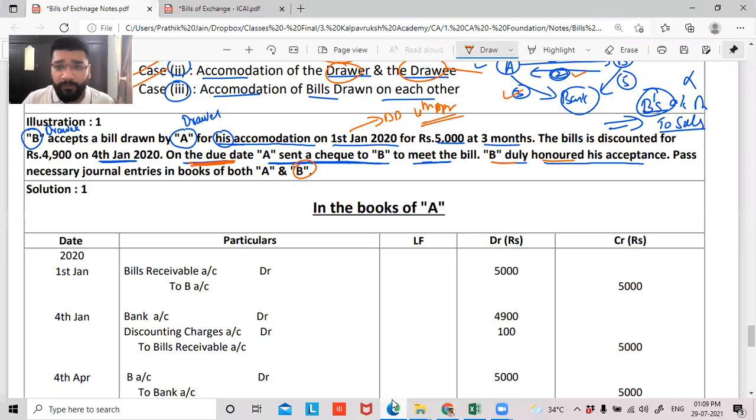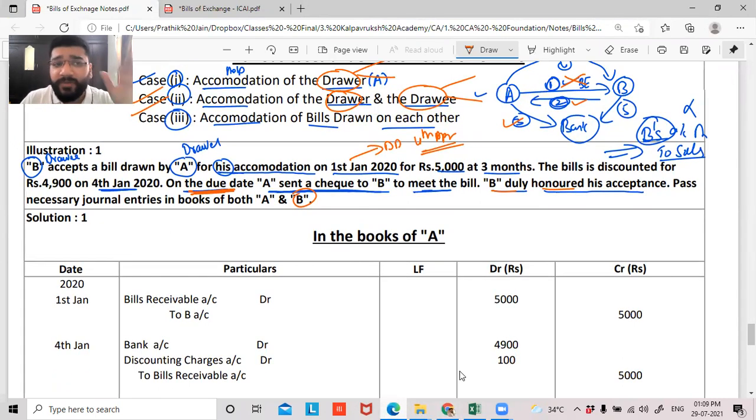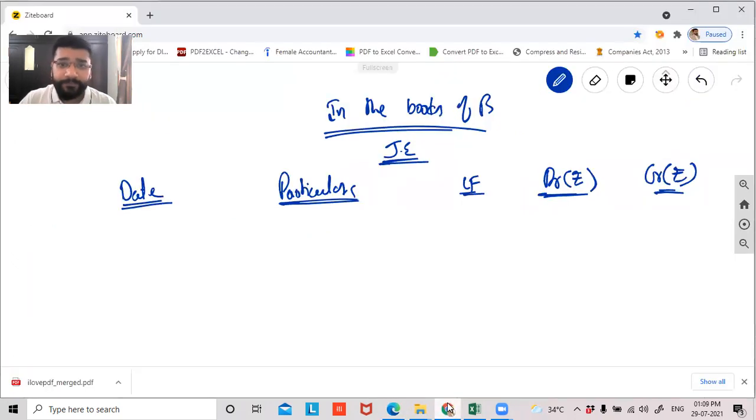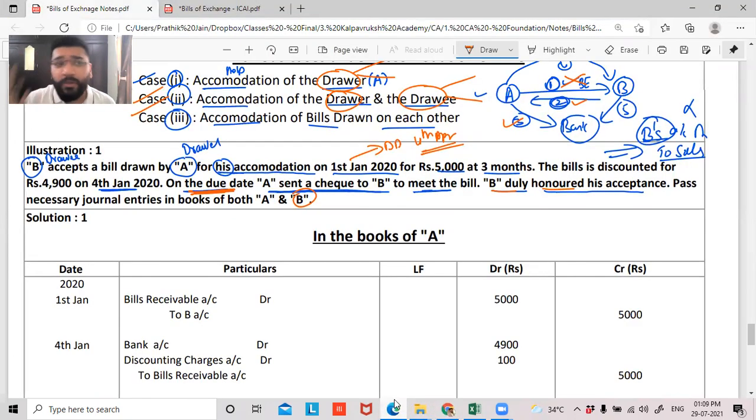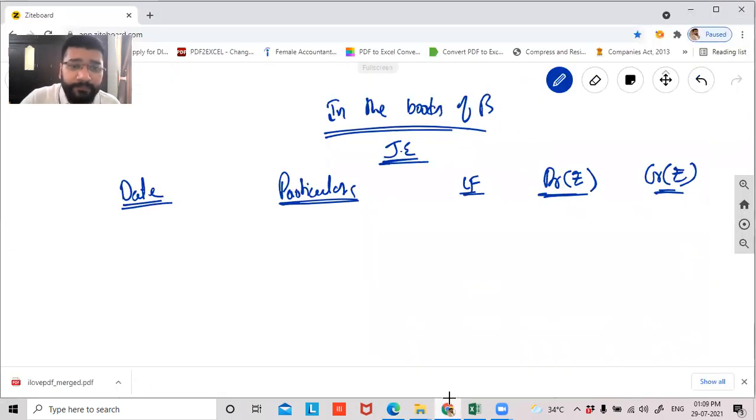Now, guys, if I come in the order of the question, as long as B is concerned, what will be the first entry that B will record? He has not received any goods, so he cannot record any purchase entry. But he has accepted the bill. So can I say he'll record the acceptance entry? So on 1st Jan 2020, what is the journal entry for the acceptance of the bill?